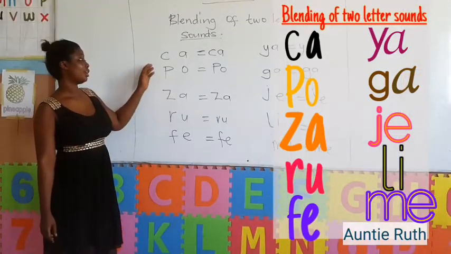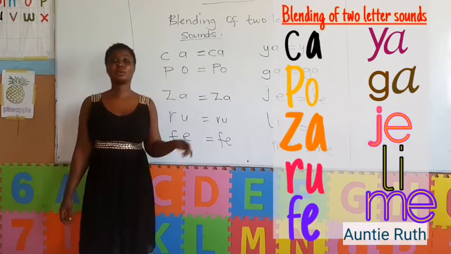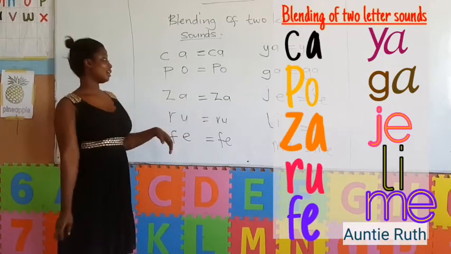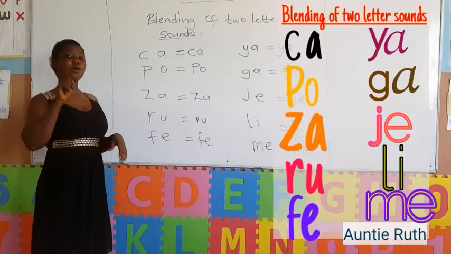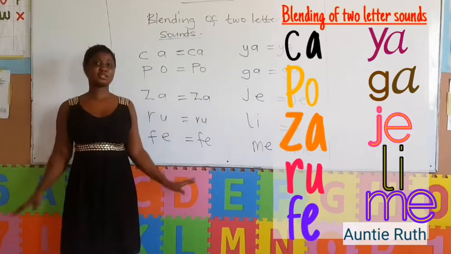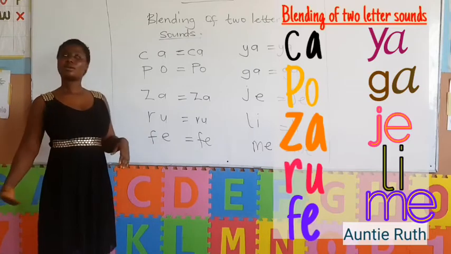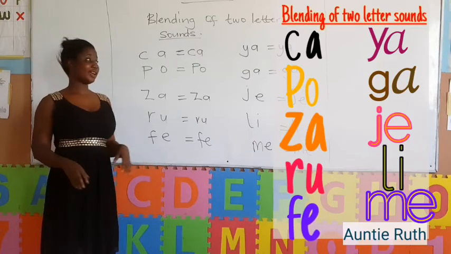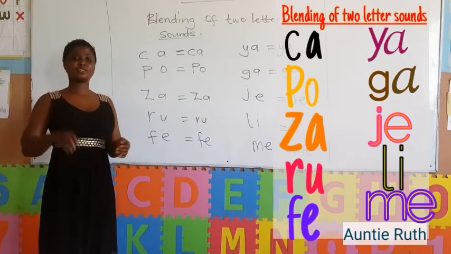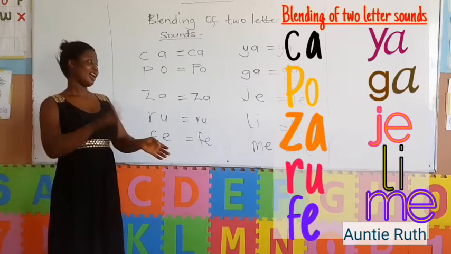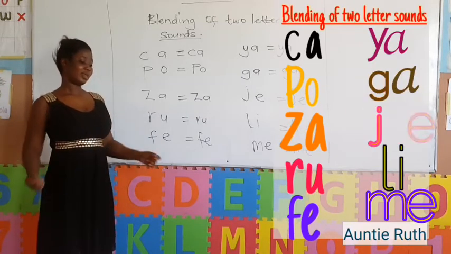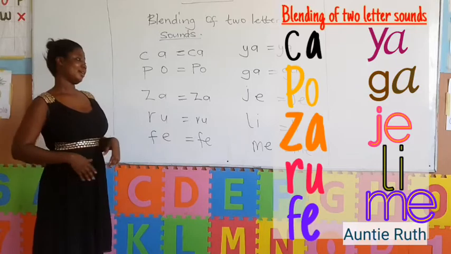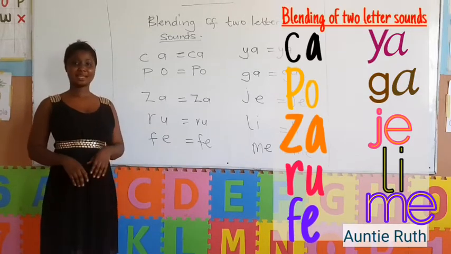Very good. Now let's do the actions of our various two-letter sounds. The first one is ka, po, za, ra, fe, ja, ga, je, le, me. Very good.